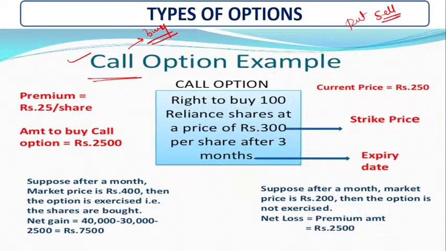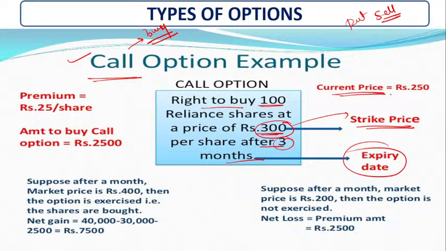So what is the call option? Here you can see, the call option is a right to buy 100 Reliance shares at a price of 300 rupees. The specified price of 300 is called the strike price. And the one who sells is called the option seller. This is per share, after 3 months. So after 3 months is the expiry date.